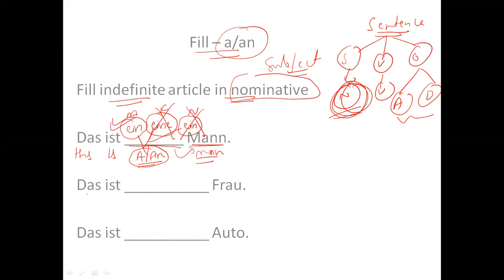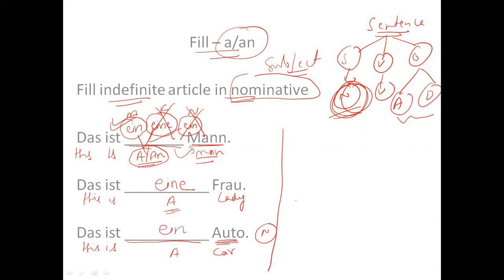Similarly, next sentence, it says das ist, this is blank Dame, this is a lady, right? So I have to use A here. Again in German, what will I write here? Eine will be the correct answer. Similarly here, das ist, this is, and then there is a blank for you, Auto. Auto is car, so this is a car. Car is neutral, hence I will write ein Auto, ein Auto.